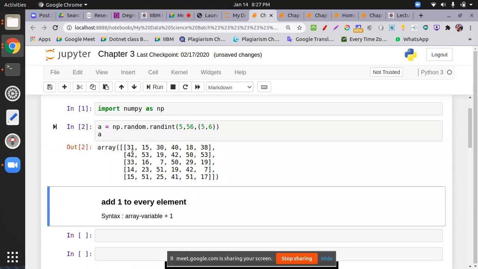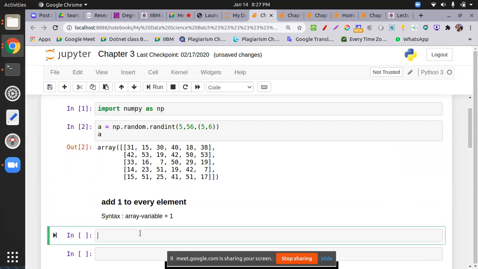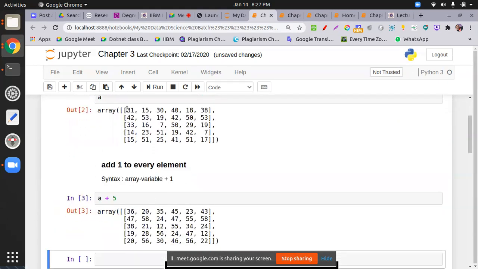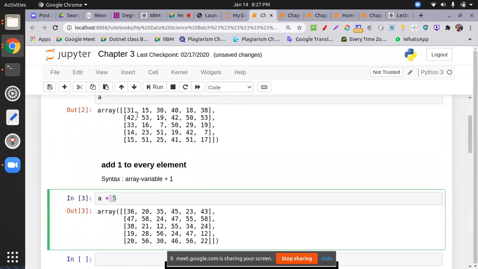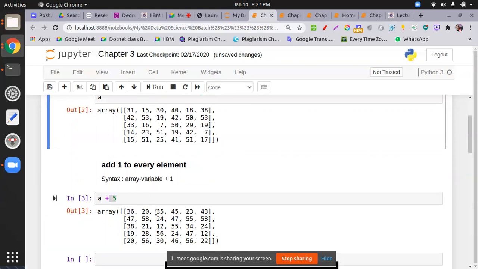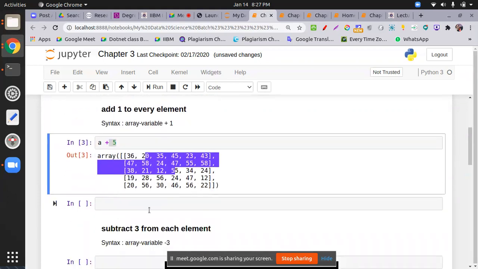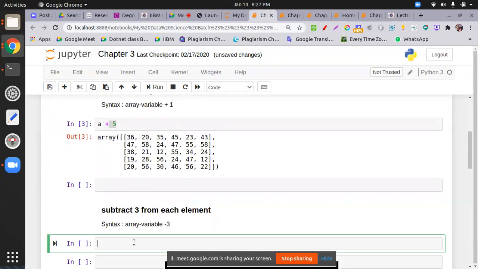The first arithmetic operation is if you want to add something uniformly to all elements, you just take a plus 5. Every number is increased by that number: 31 plus 5 is 36, 15 plus 5 is 20. Similarly, for subtraction, a minus 3.